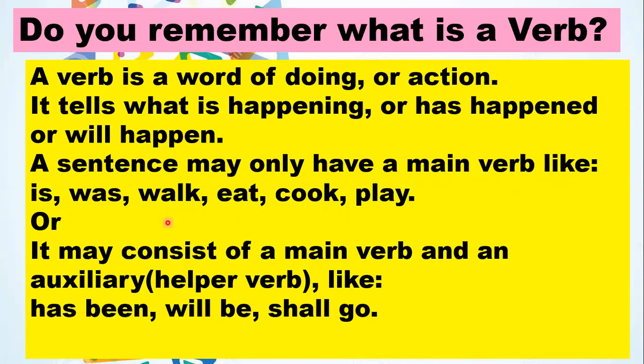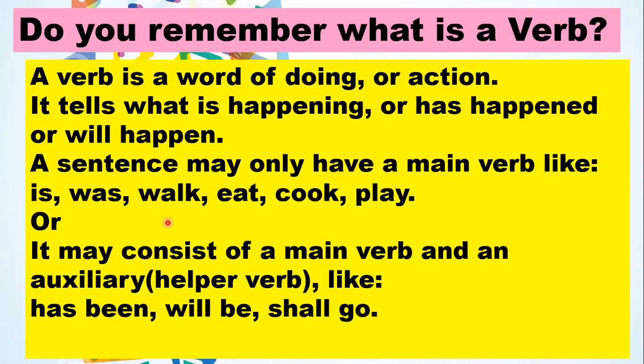So walk is my main verb. There is no other verb in the sentence. Or maybe Asma cooks the food. So cook is my main verb here. All the sentences that I am telling here have one main verb, which is telling the action that is being done by the noun or the pronoun.